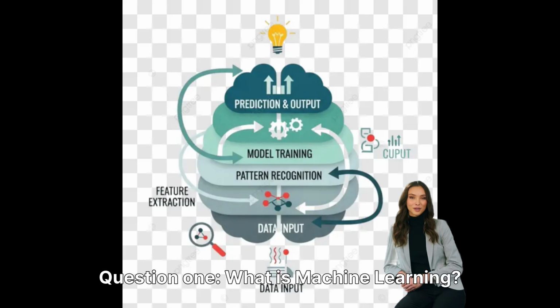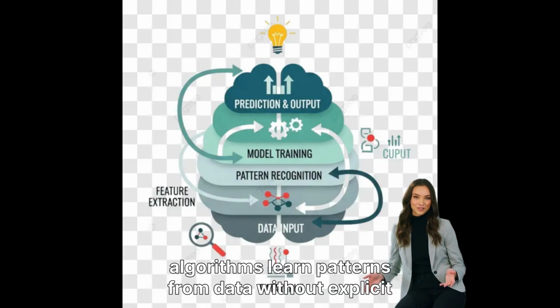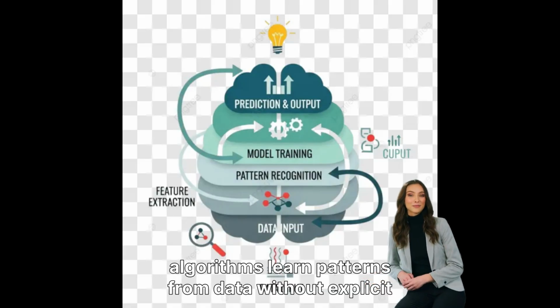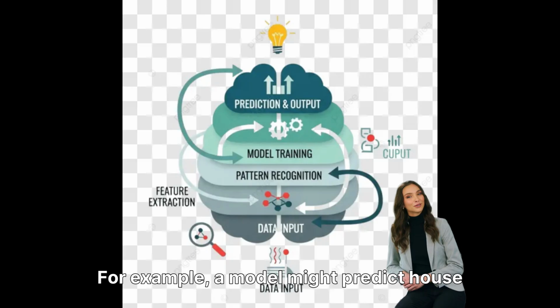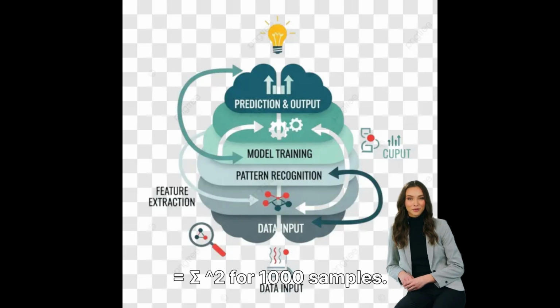Question 1. What is machine learning? ML is a subset of AI where algorithms learn patterns from data without explicit programming. For example, a model might predict house prices from features, minimizing loss like L equals sigma caret 2 for 1,000 samples.